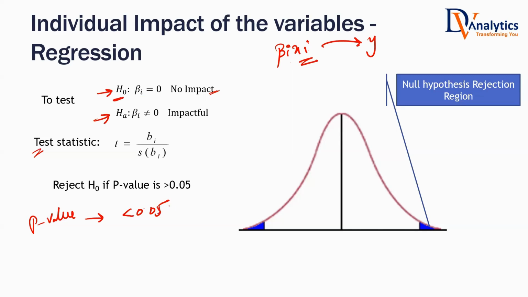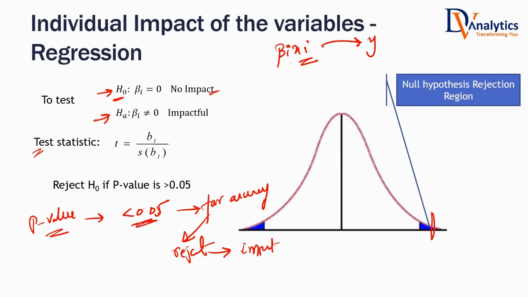Now come to the testing of hypothesis. From the testing of hypothesis point of view, p-value less than 0.05 means the test statistic is far away. If the test statistic is far away, are you going to accept the null hypothesis or reject the null hypothesis? Reject the null hypothesis. Tell me what do you mean by rejecting the null hypothesis? Finally, you're stating that the variable is impactful or not impactful. If you reject the null hypothesis, what are you trying to say? It's impacting. It is impactful. P-value less than 0.05, variable is impactful.